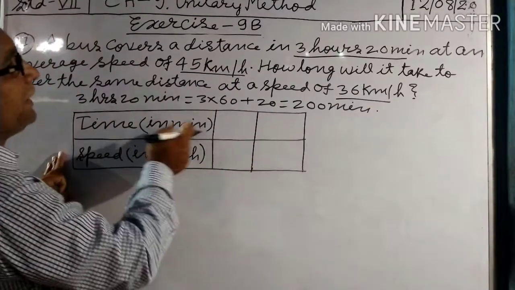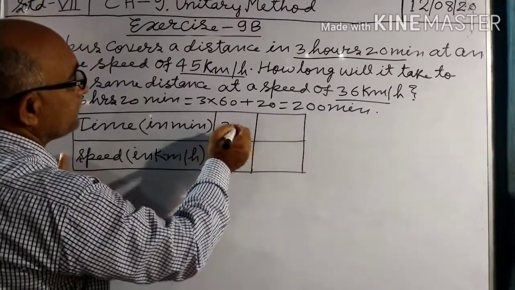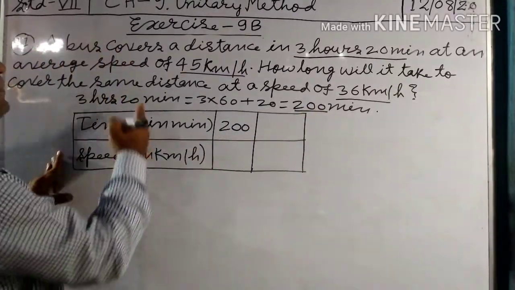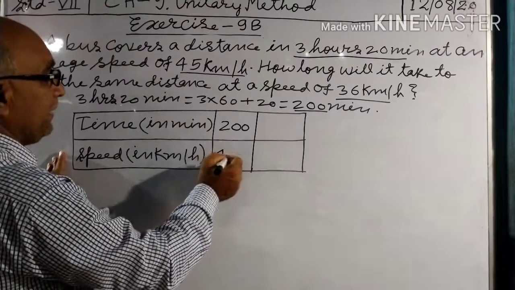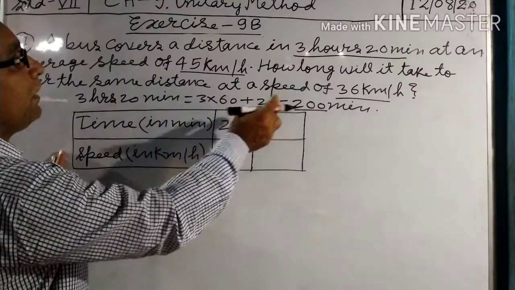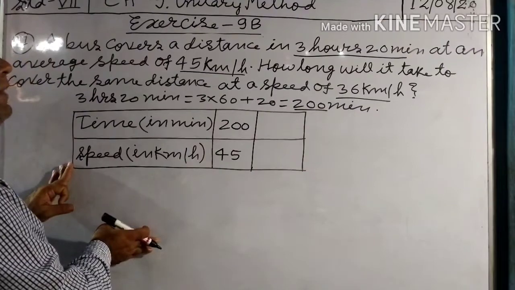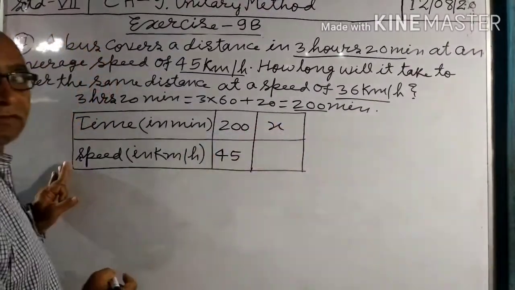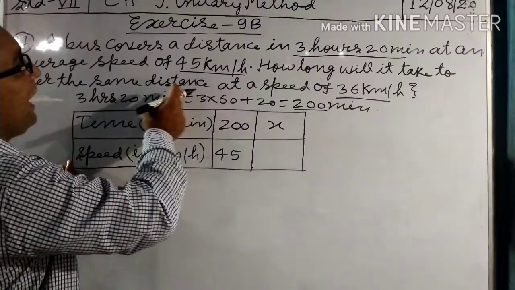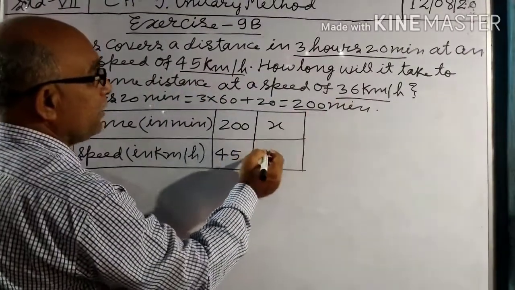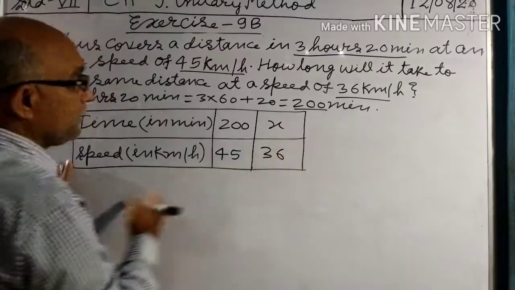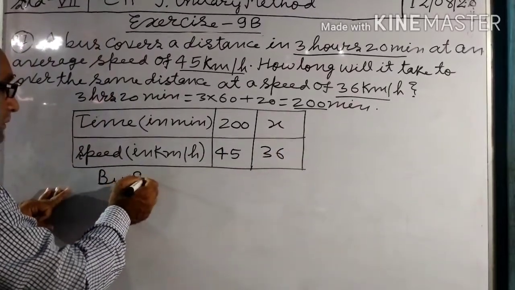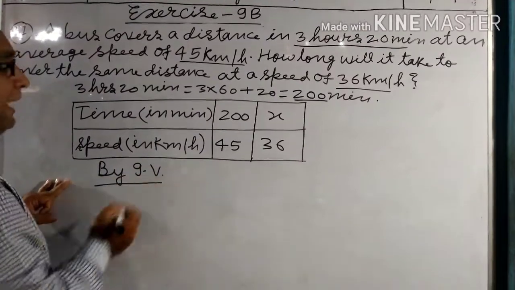So time in minutes 200 minutes and speed 45 km per hour. Now how long will it take to cover? Let the required time be x, at average speed 36 km per hour. By inverse variation.